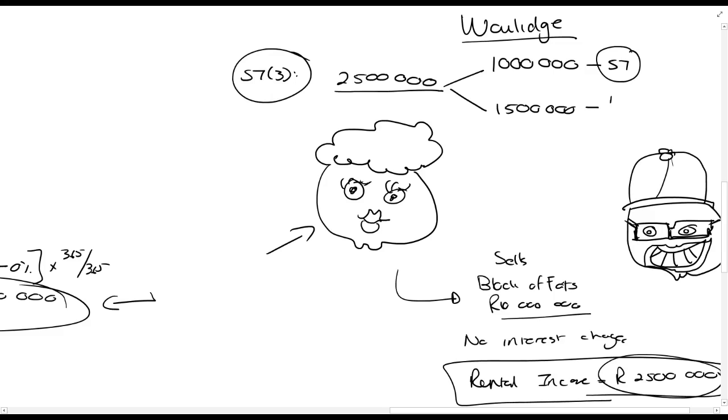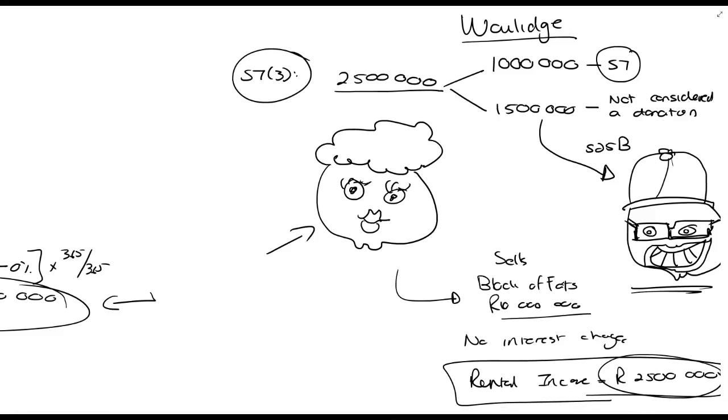But this 1,000,000 rands is not considered a donation. So that means that Section 25B, if it's a trust, will apply and the kid will be taxed on it. If it wasn't a trust, obviously, then he'll just be taxed directly on it. But the trust is the one we see most often. So Section 25B, he'll be trust.